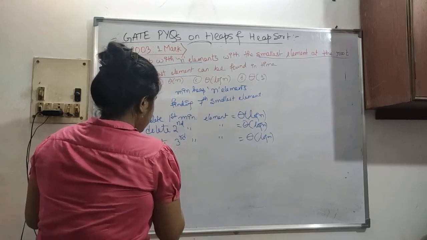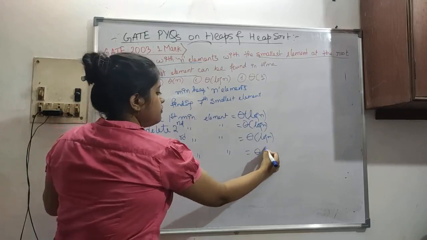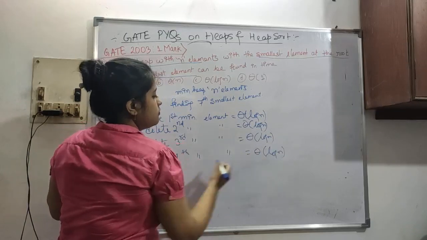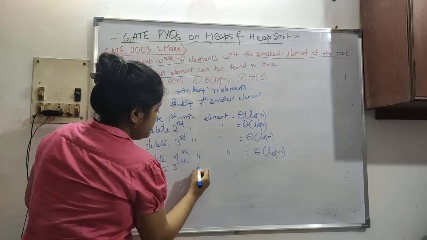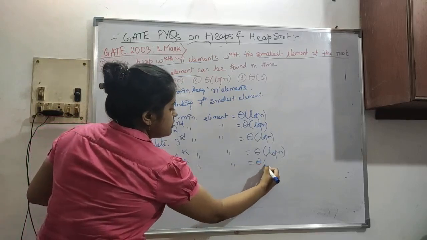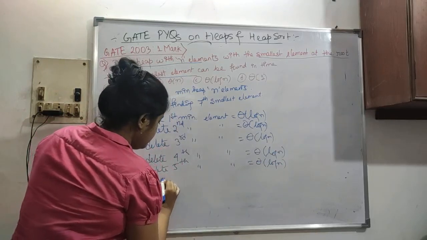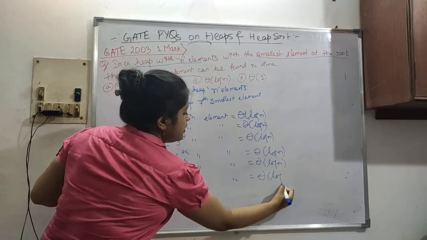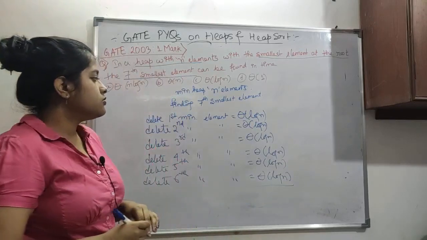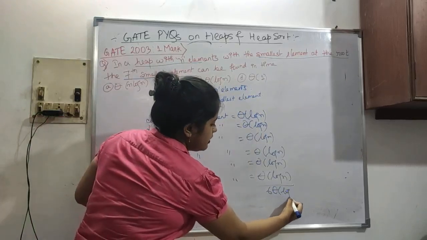Then delete the fourth. Why am I doing this? Just hold on for a second, you will know why. Then delete the fifth minimum element, which will also take theta of log n. Then delete the sixth minimum element, which is also taking theta of log n. So all this total is taking 6 theta log n.